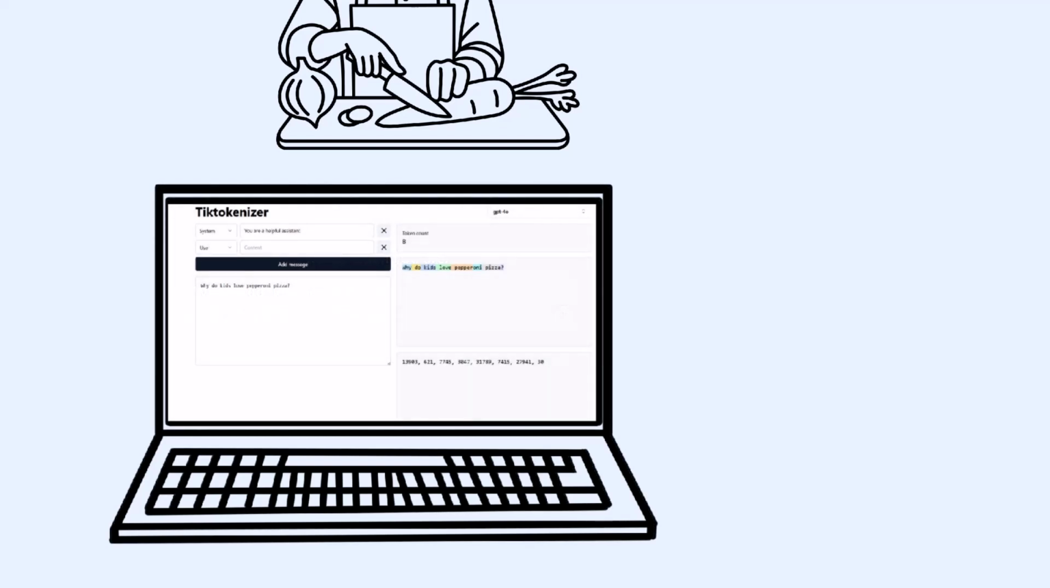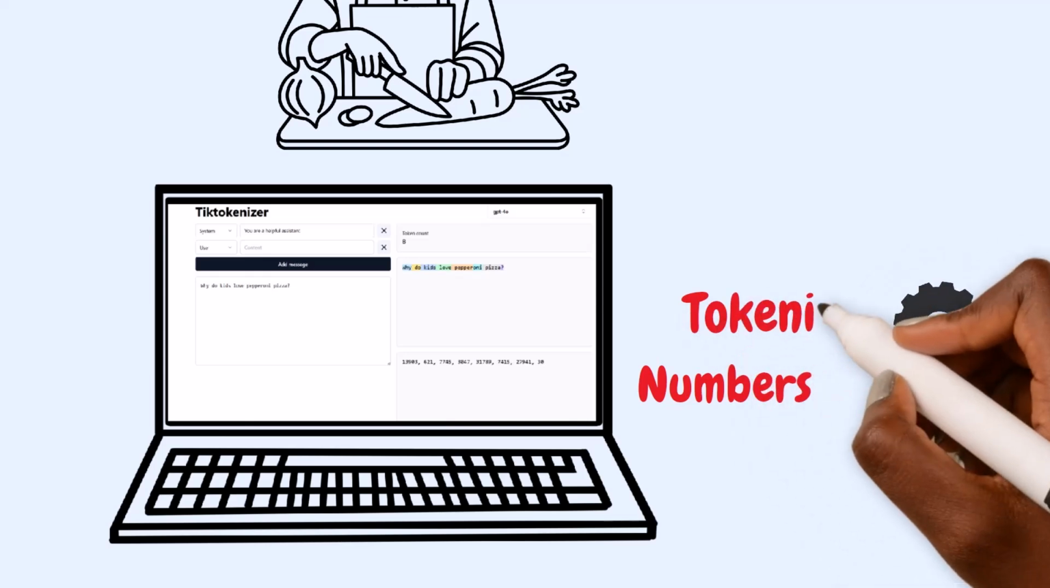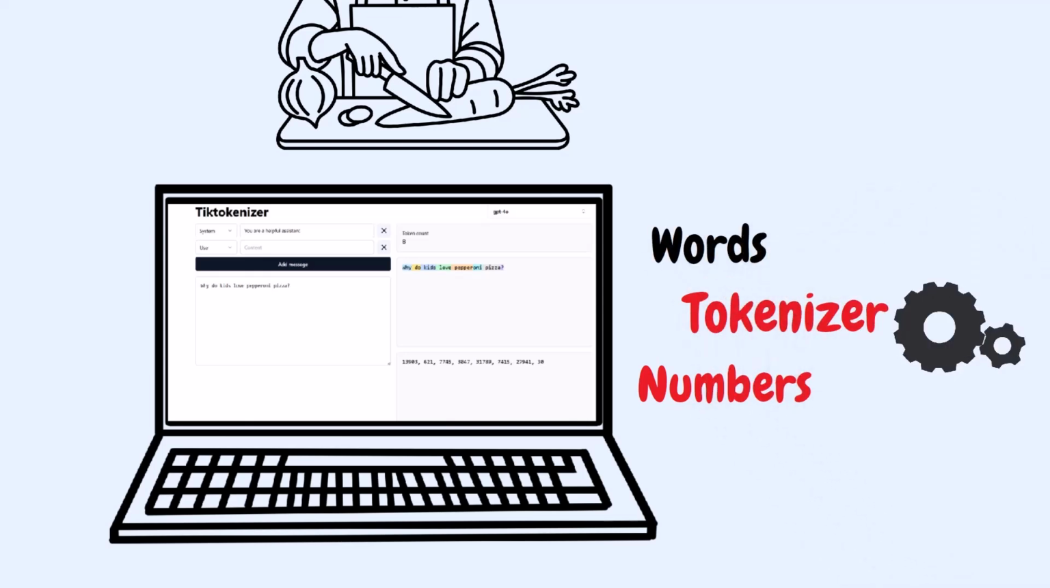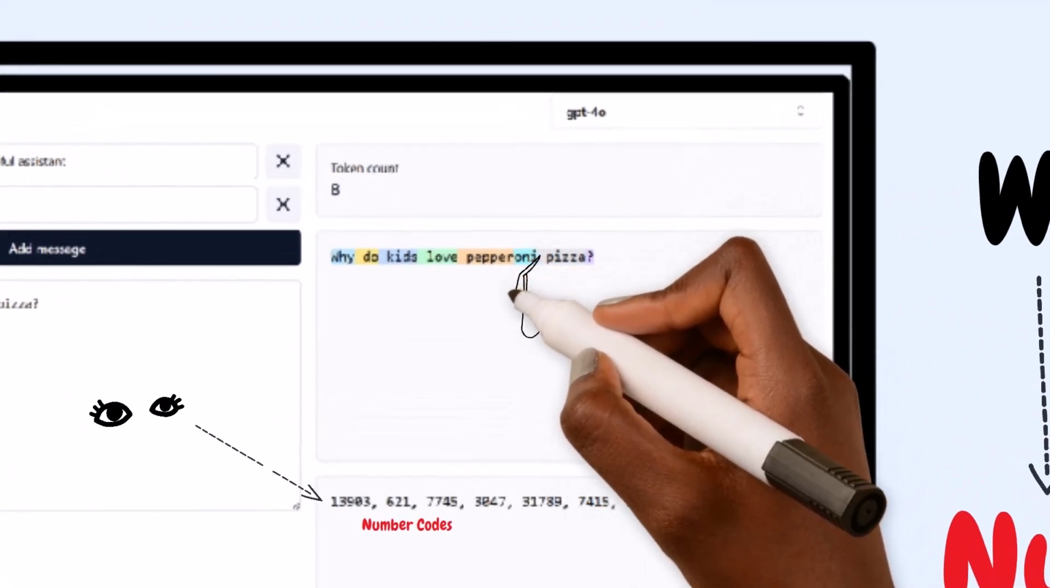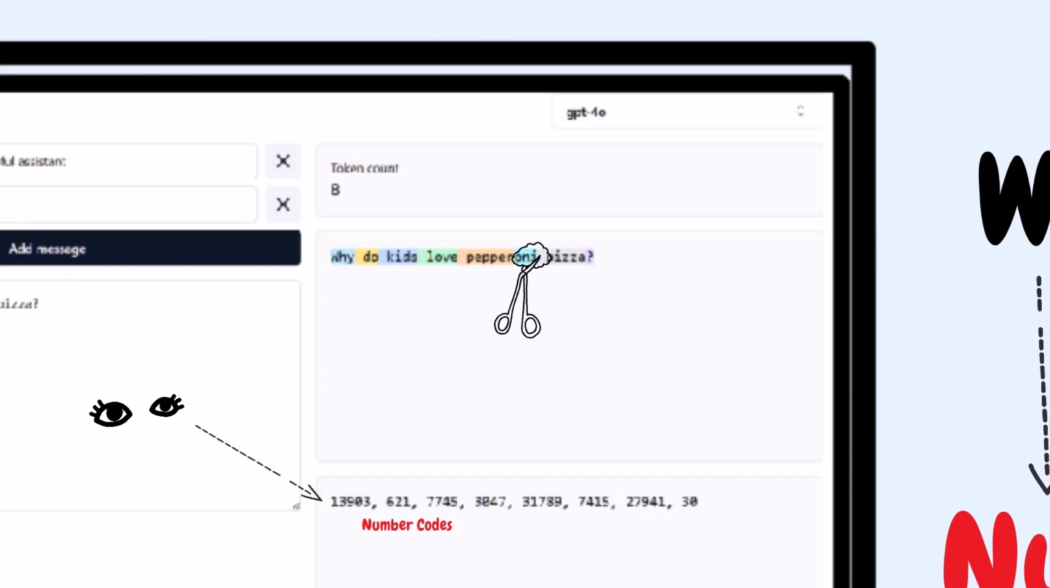Since computers only understand numbers, we need a special tool called a tokenizer to translate our words into numbers. Even though we typed words, the computer now sees them as these number codes. Also, did you notice how pepperoni got split into two pieces? Pepper and honey. That's because the computer thinks it's easier to handle this way.